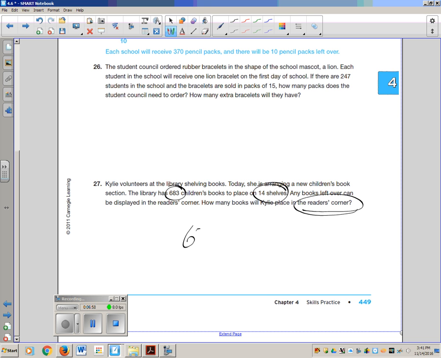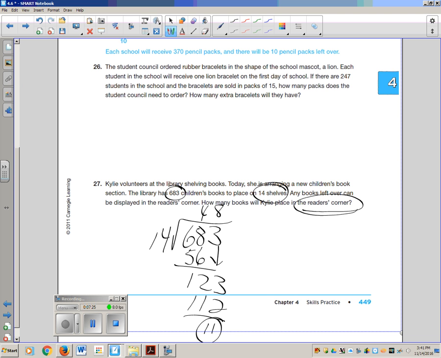Set up 683. Putting them into 14 groups. 14 goes into 683 4 times. That gives me 56. Subtract 12, bring down your 3. 14 into 123 8 times. I believe that's 112. And 11. There's my remainder, 11. So there's going to be 48 books on each shelf. The answer to the question is 11 books in reader's corner.